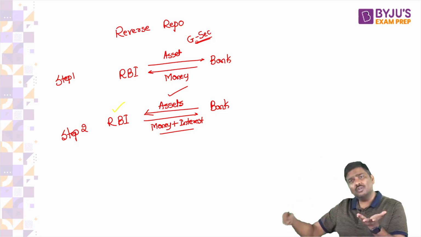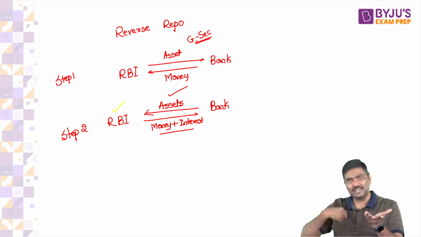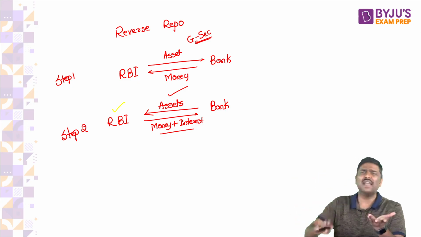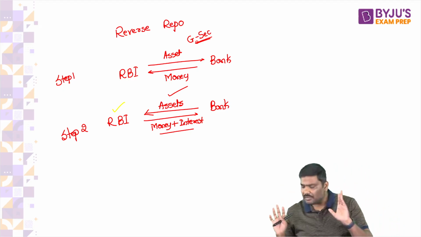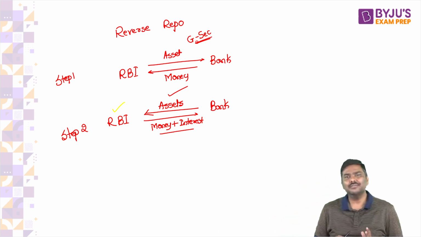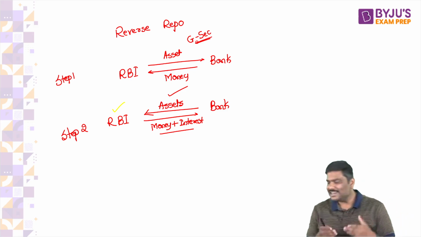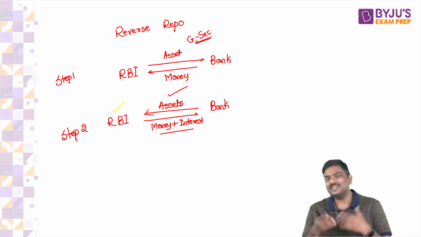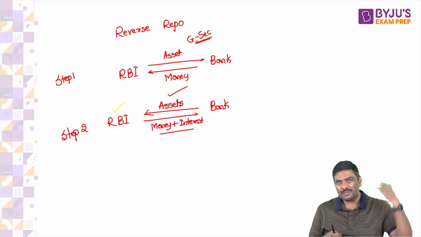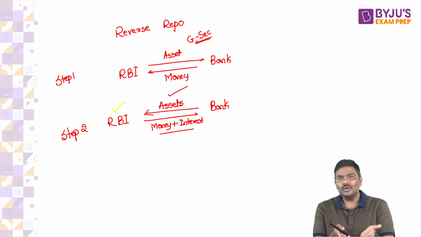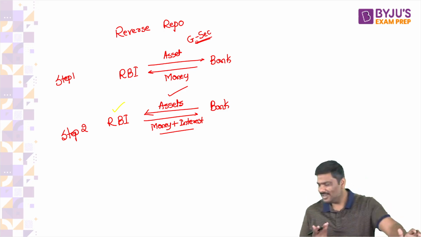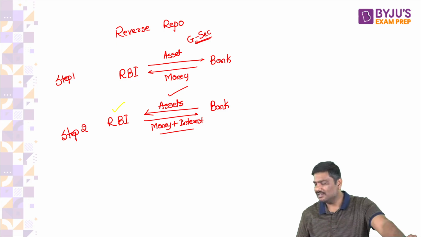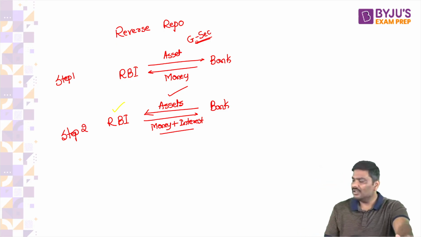RBI has one more tool where the banks will have to keep government securities. I'll come to that. There is one more tool where banks will have to purchase government securities. They don't have any option. Any problem with this? Does this not come under direct monetization? What is direct monetization? You tell me. Listen to the classes very carefully. Is it not between RBI and the Government of India? Now you are talking about RBI and the bank, and you are saying direct monetization. How? You don't even listen. That is a problem. You are not listening.